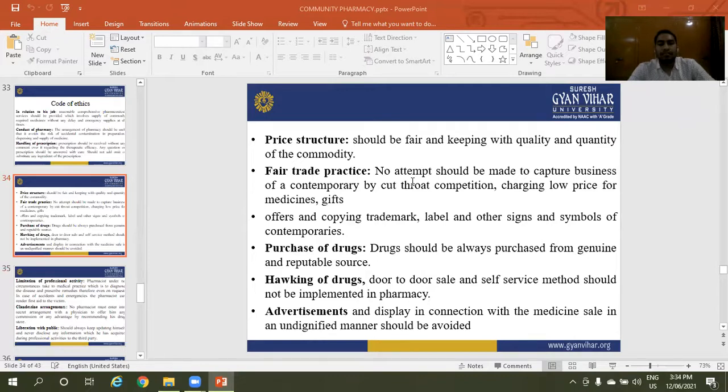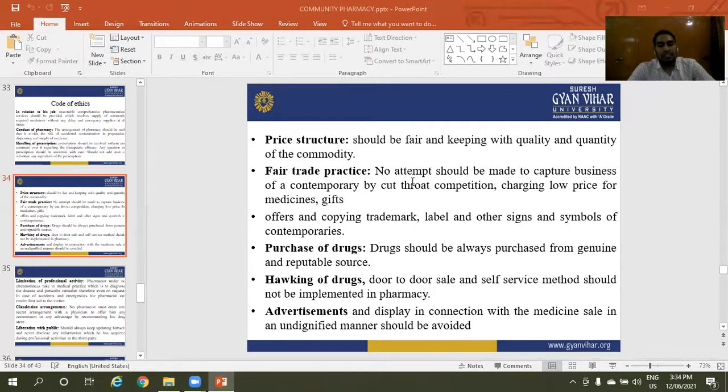Price structure. Price structure should be fair and in keeping with the quality and quantity of the commodity. These are the price structure. Fair trade practice. No attempt should be made to capture the business of a contemporary by cut-throat competition, charging low prices for medicines, gifts, offers, and copying trademarks, labels and other signs and symbols of contemporaries. Purchase of drugs: drugs should always be purchased from genuine and reputable sources.